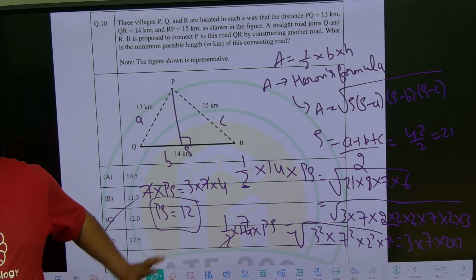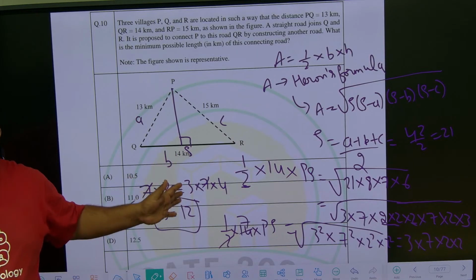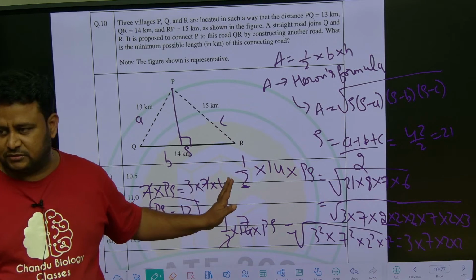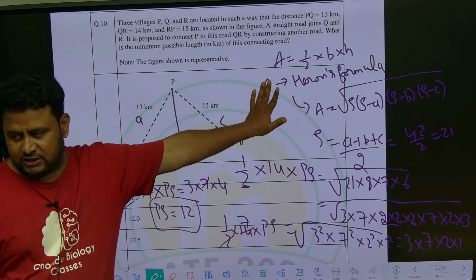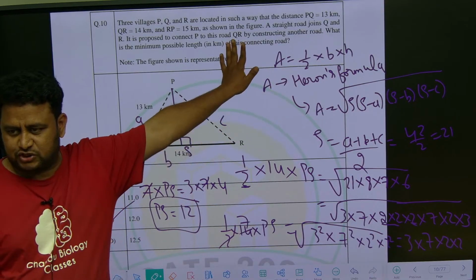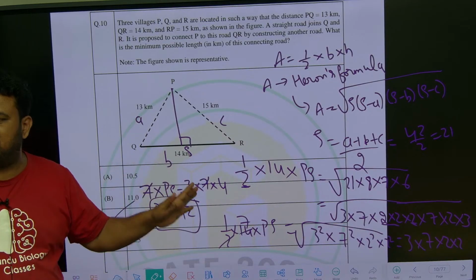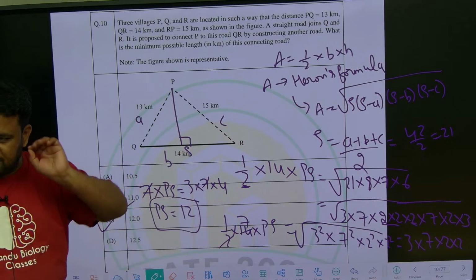Understood? This question and the previous question are conceptually very important. Conceptually it is simple, but calculation-wise it is intensive, I understand. But in practice you can solve this question because it is carrying 2 marks. So you have learned these two formulas, very important. They are asking from geometry, basically from triangles, so you have to learn these two formulas definitely.